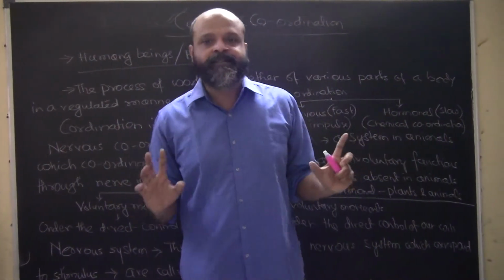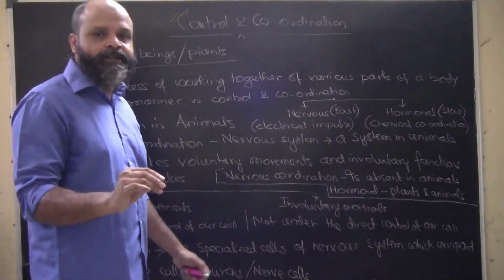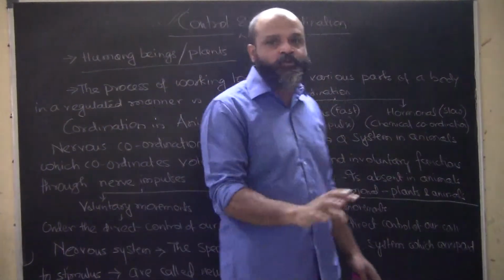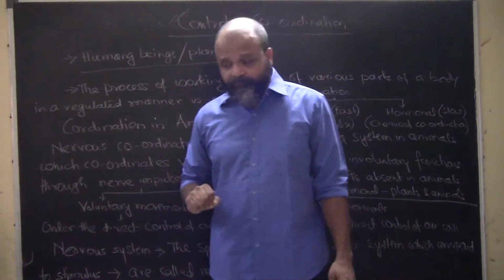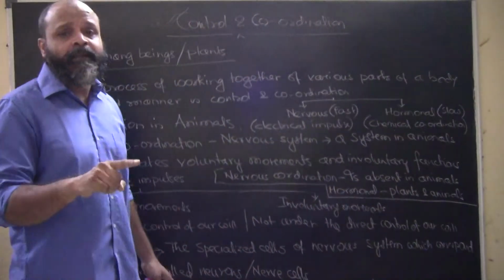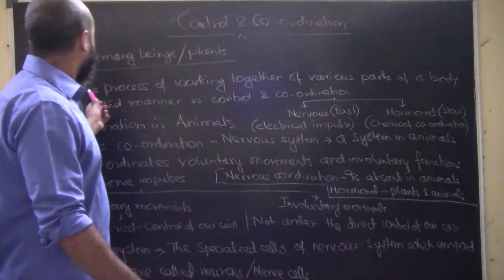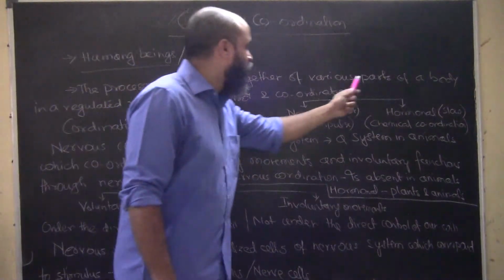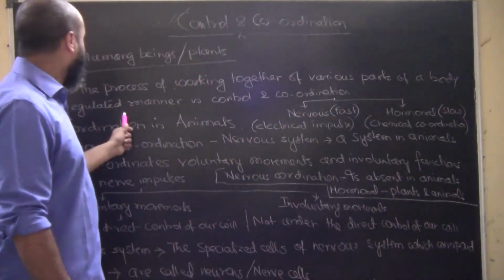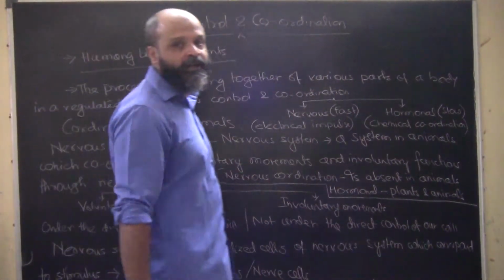In the same way, it's our body. The various organ systems, cells, tissues are coordinating with each other, and this coordination makes us live. So the process of working together of various parts of a body in a regulated manner is called control and coordination.